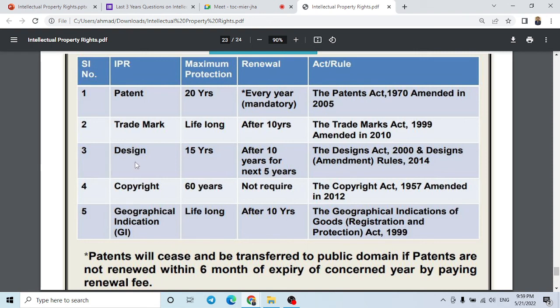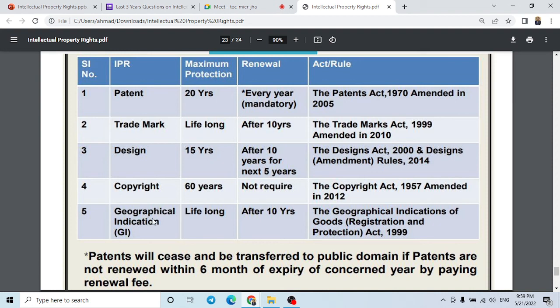Next is design. Design is for a maximum of 15 years. As I have already told, first you will get protection for 10 years, then again you will get protection for 5 years. So the maximum is 15 years. Copyright is 60 years after the death. Once your 60 years are completed, it is put in the public domain. And this is dealt with through the Copyright Act 1957, which was also amended in 2012.